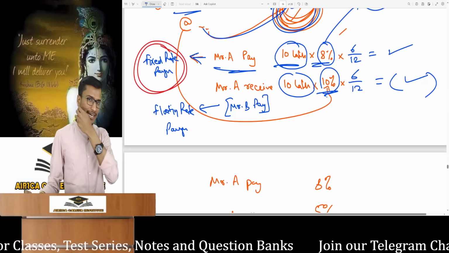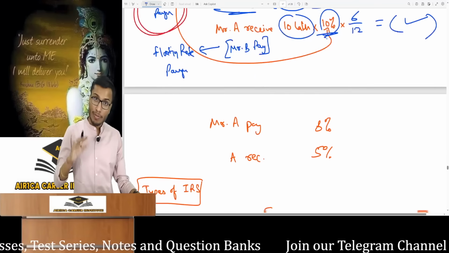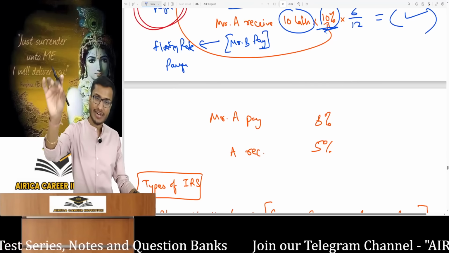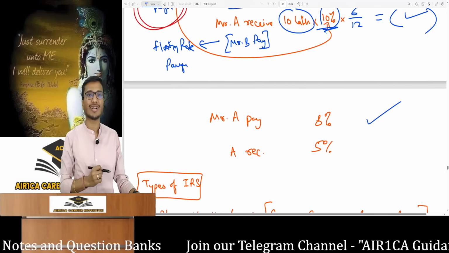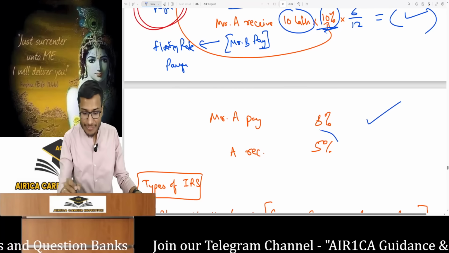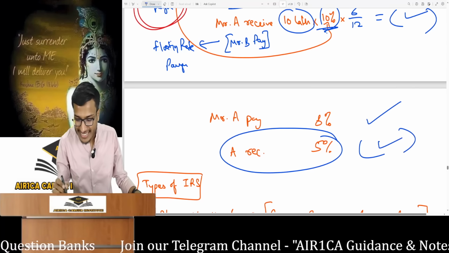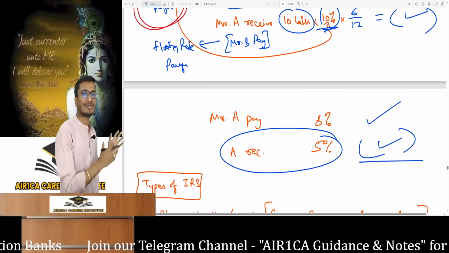Now what happens if the market rate becomes 5%? Even then I am Mr. A, I made a contract, I made a promise, so I have to keep it. I will have to pay Mr. B 8% fixed interest. Now Mr. B will only pay me 5%, I will only receive 5%, which I will then give to the lender.